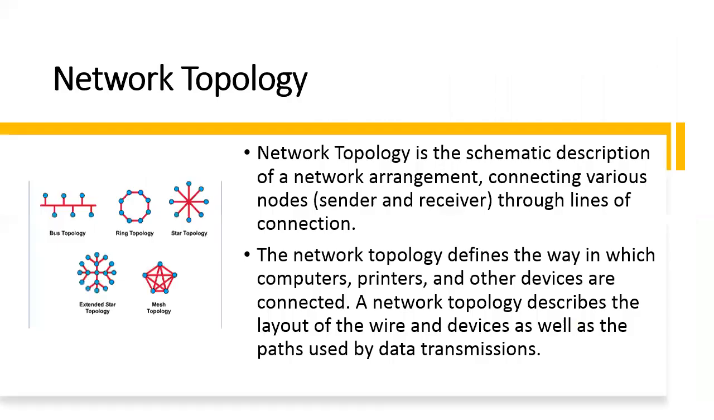Next topic is network topology. Topology is the arrangement of nodes connected to one another in a network. Network topology is a schematic description of a network arrangement connecting various nodes, sender and receiver, through lines of connection. The network topology defines the way in which computers, printers, and other devices are connected. A network topology describes the layout of the wire and devices as well as the paths used by data transmissions.